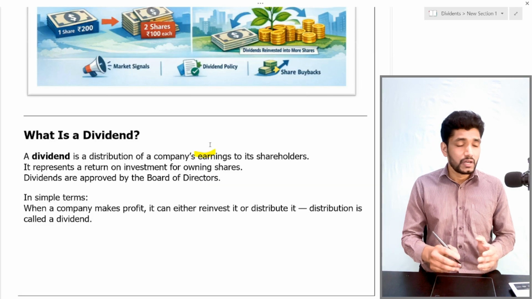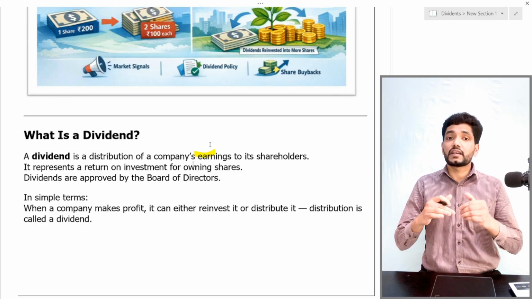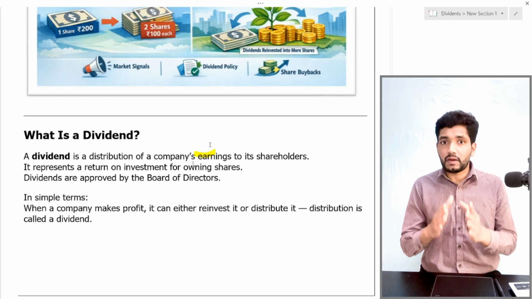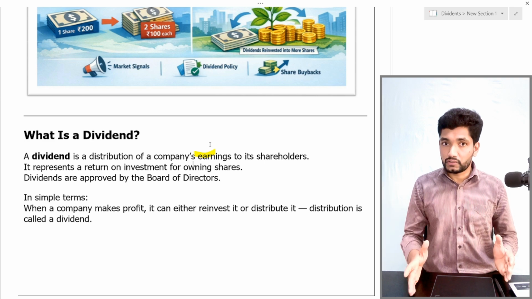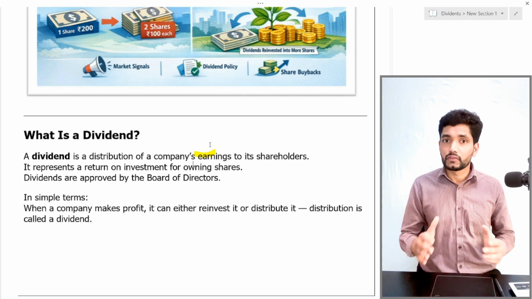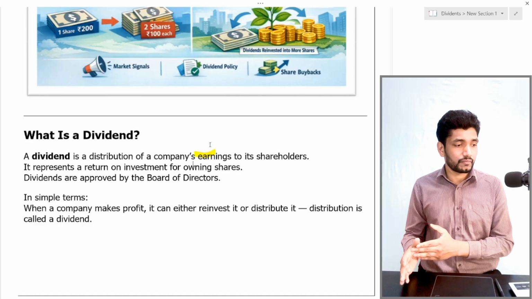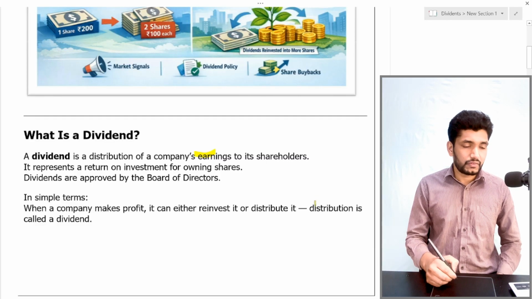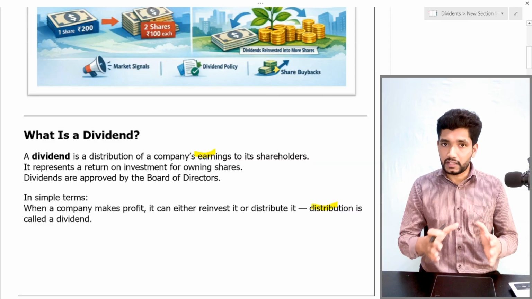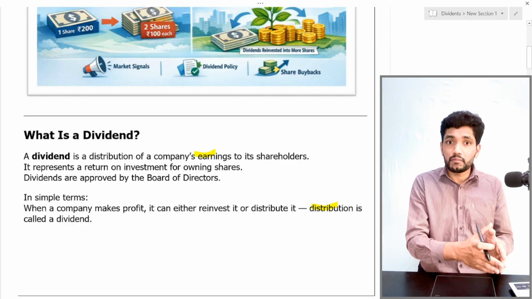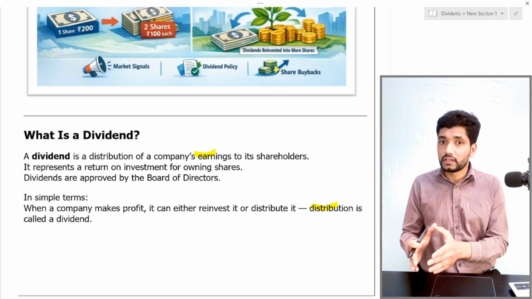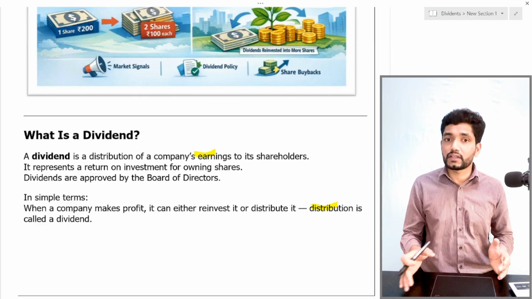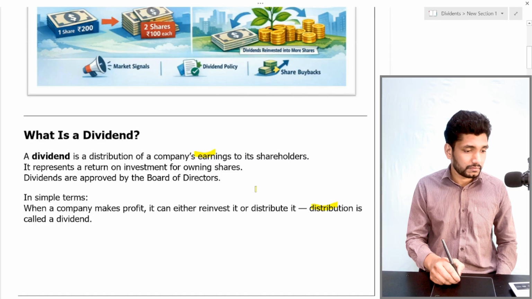In simple terms, when a company makes a profit, it can either reinvest or distribute. Suppose a company makes a profit, this profit can be distributed to its shareholders or owners, or it can be reinvested in the business. That distribution process is called dividend. So if the company makes a profit, there are two options: first, reinvestment in the business, or second, distribution of that profit to shareholders. That distribution of profit to shareholders is what we call a dividend.